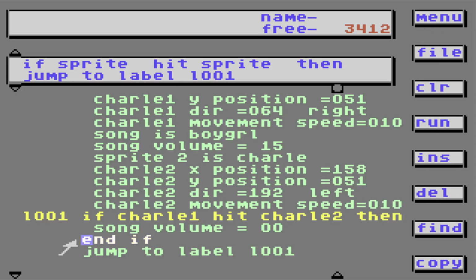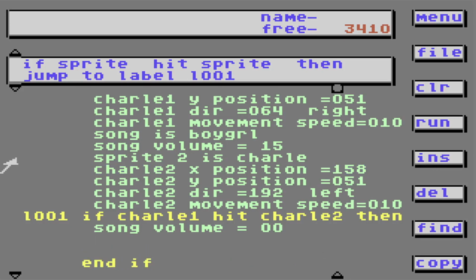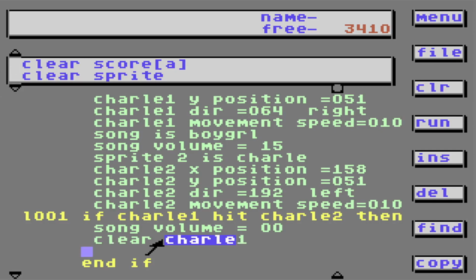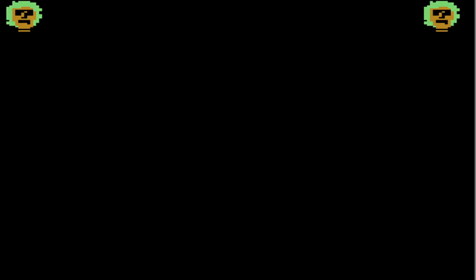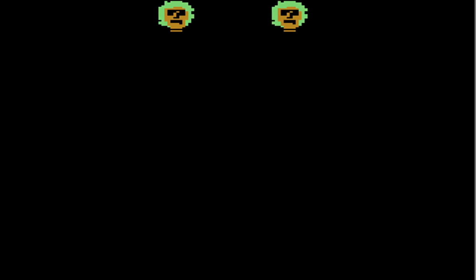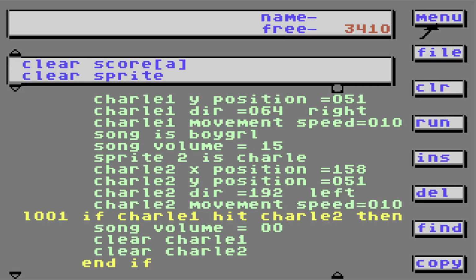What if I go over here? Let's insert a couple spots. Let's clear sprite 1 and clear sprite 2 so they could eradicate each other. All gone. Now what if I want to hear a big boom sound when the two collide?